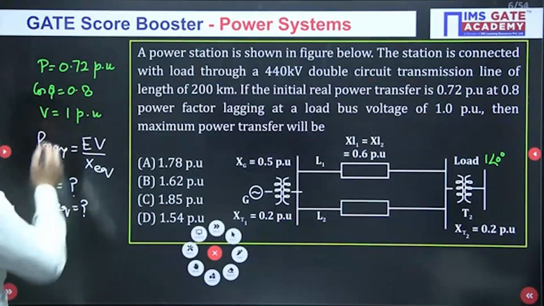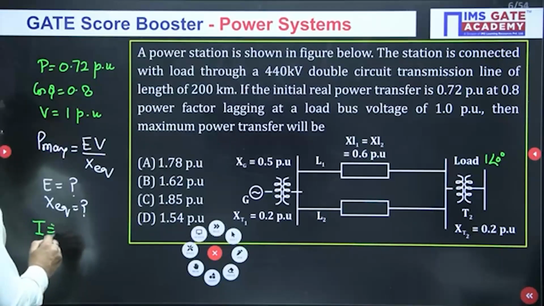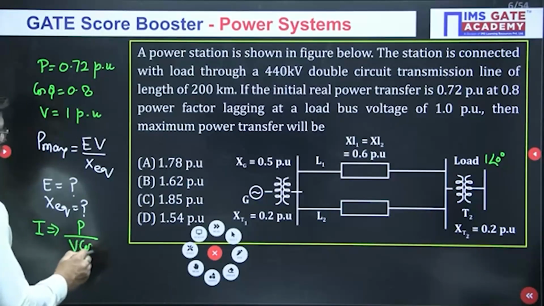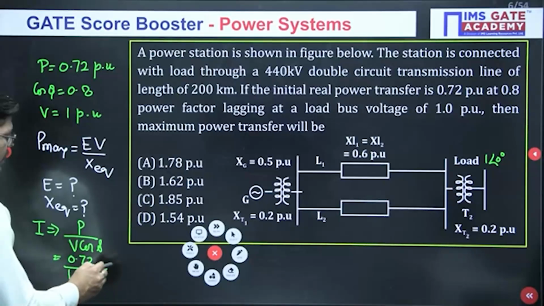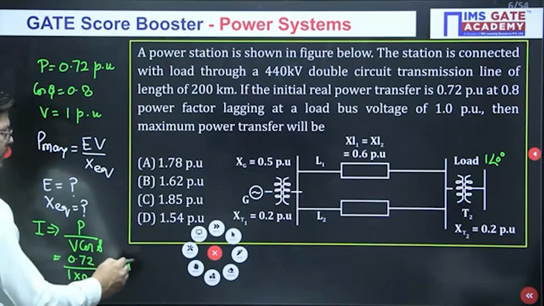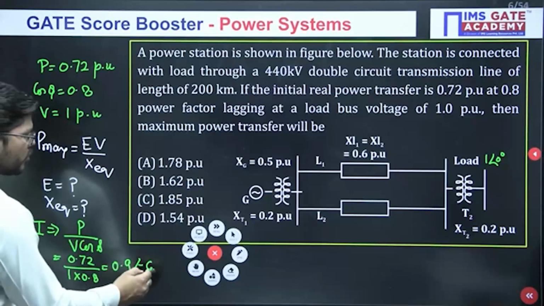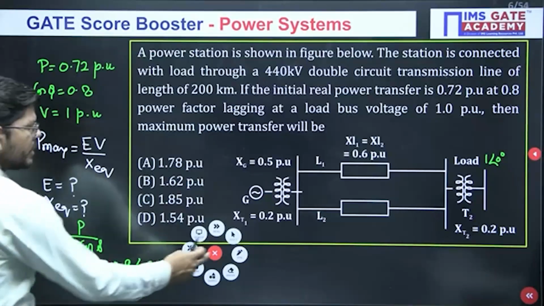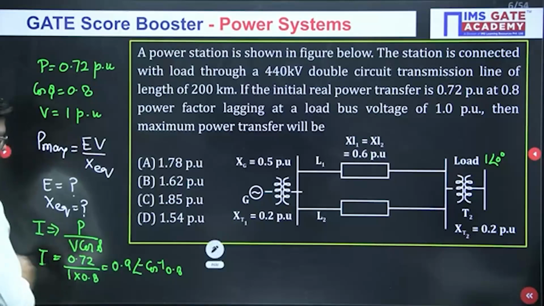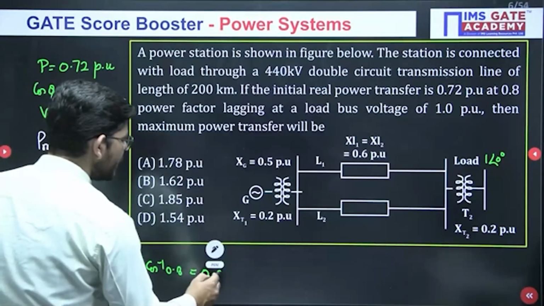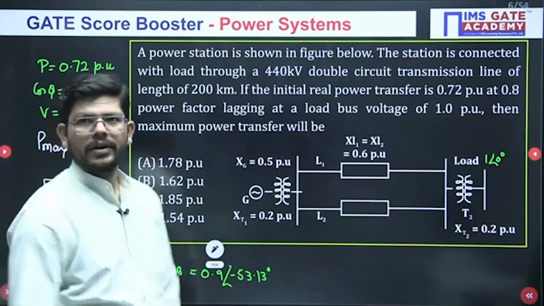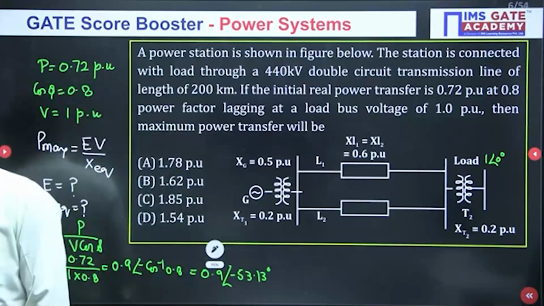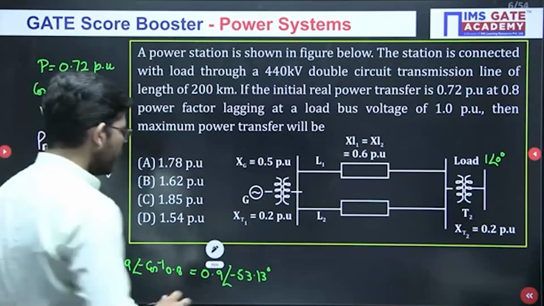From this given data, you can calculate the current. So current will be simply P upon V cos phi. This is why they have given you this particular data. So it is 0.72 divided by 1 into 0.8. So what you will get? You will get 0.9. And what will be the power factor angle of current? It will be minus cos inverse 0.8 because the load is lagging. So finally you will get 0.9, and the angle will be minus 53.13 degree. Are you getting the same value of current and power factor? It will be 36.86.